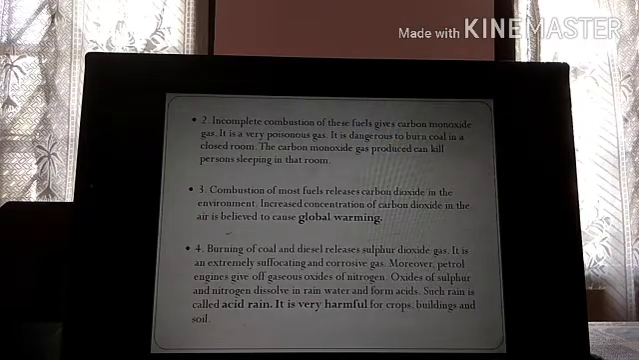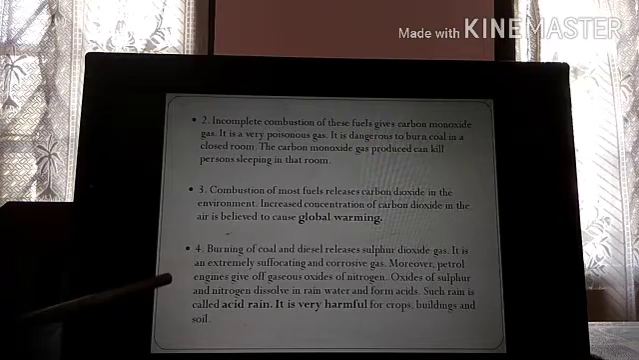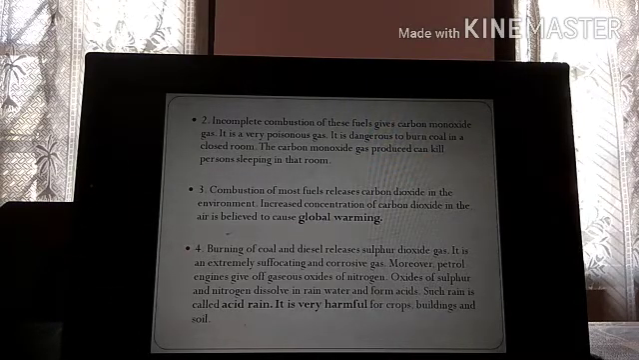And petrol also gives off gaseous oxides of nitrogen. So it releases nitrogen in the environment. Oxides of sulfur and nitrogen, you know this, dissolve in rainwater and form acids. It is called acid rain, isn't it? SO2 and NO2, or SO3 and NO3. That means sulfur dioxide, sulfur trioxide, nitrogen dioxide, nitrogen trioxide. Those are the culprits of acid rain. All of us know, isn't it? So these are very harmful for crops, buildings and soil. You had studied acid rain last year also in detail, isn't it?